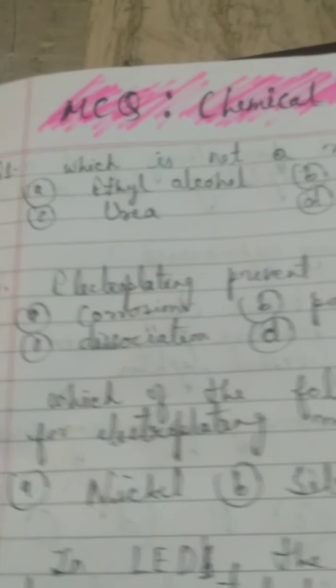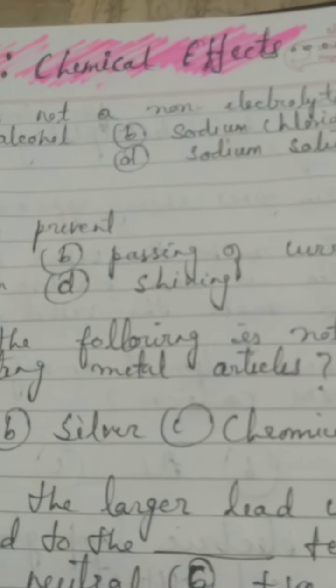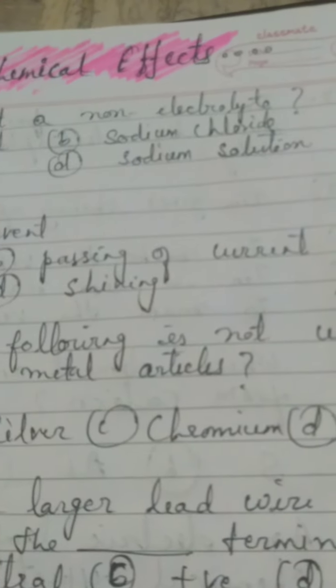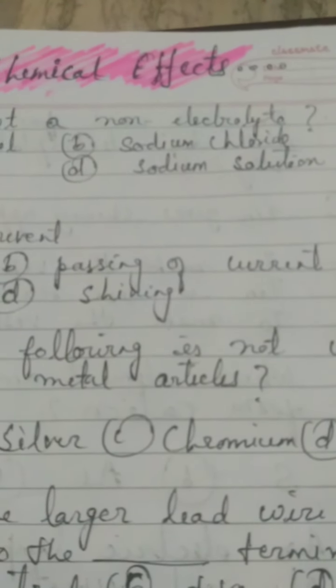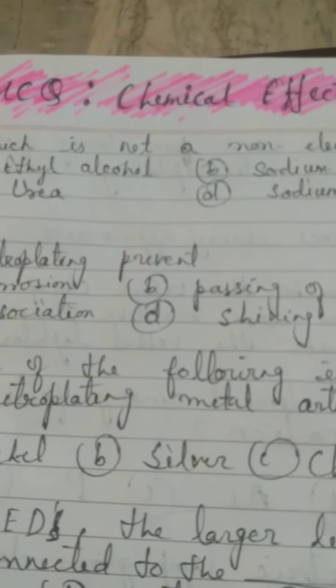Question is, which is not a non-electrolyte? You will see every option. Ethyl alcohol is given, urea is given, sodium chloride is given, and sodium solution is given. So try to understand which will be a non-electrolyte.